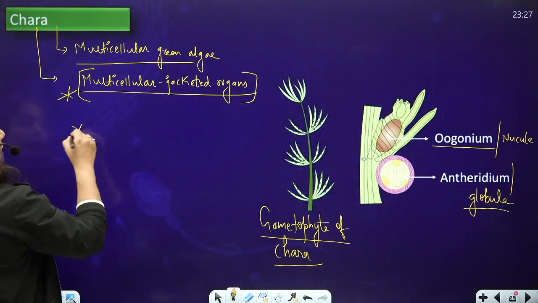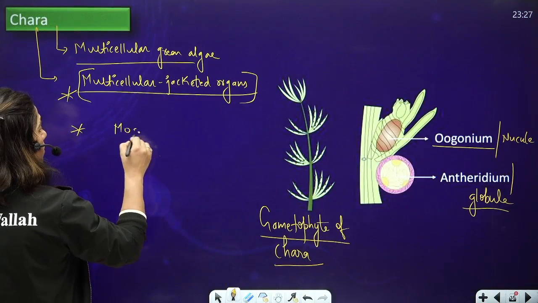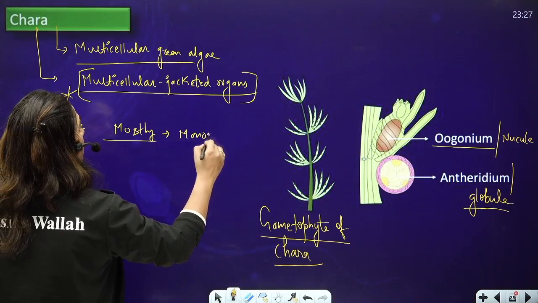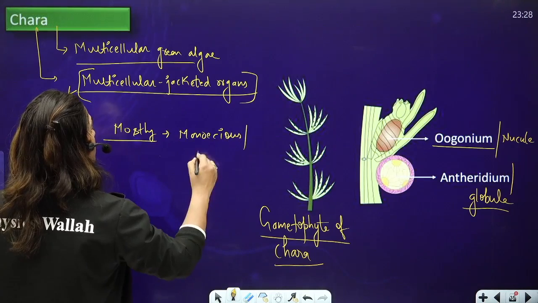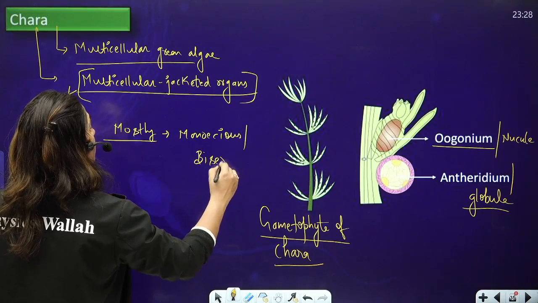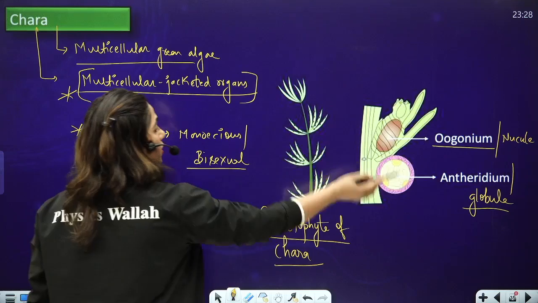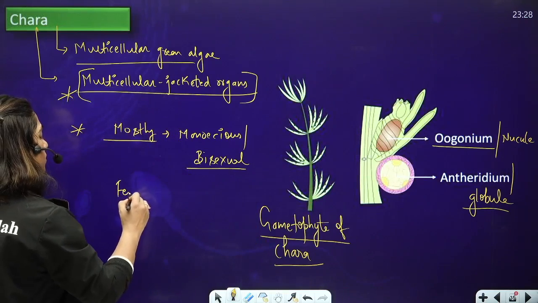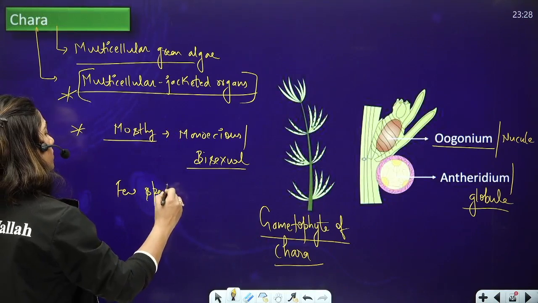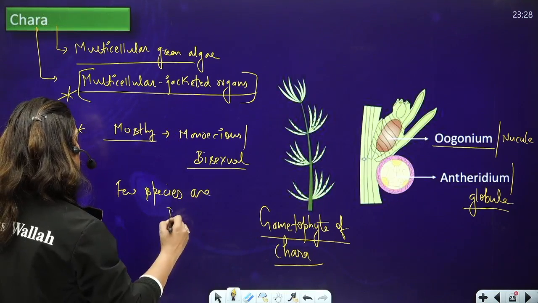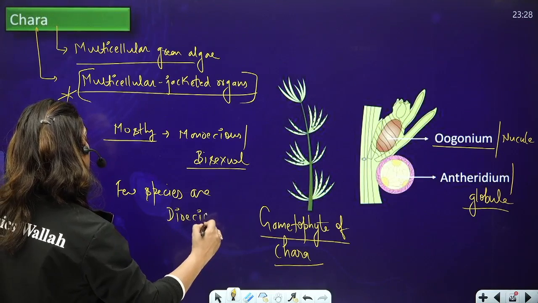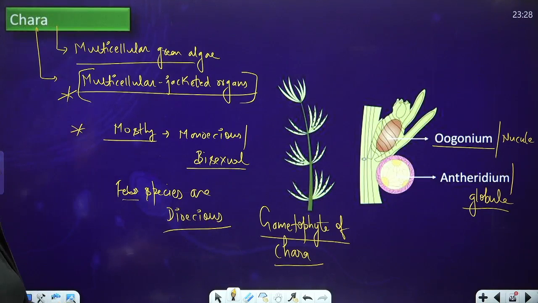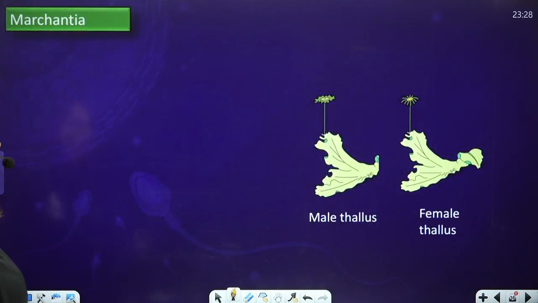And moreover, most of the species of Chara, Chara is monoecious. That is bisexual. You can see that the female reproductive part and the male reproductive part both are present on the same plant. Very few species are dioecious also, but commonly Chara is monoecious. Okay. Now let's move on to Marchantia.